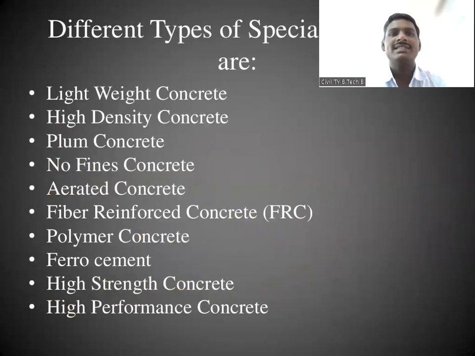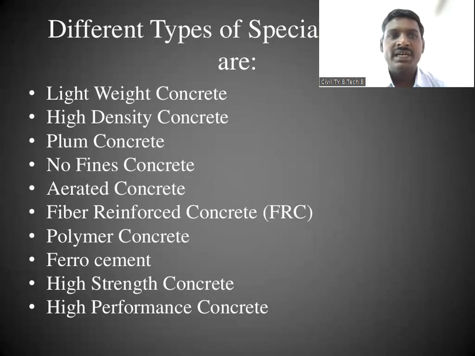So then what are the various types of special concretes? You can see here now. The lightweight concrete is one type of special concrete. Then high density concrete. Dense concrete means there are no voids, no air gaps. Properly dense, without any voids, porosity or gaps. So we can say that is high density concrete.